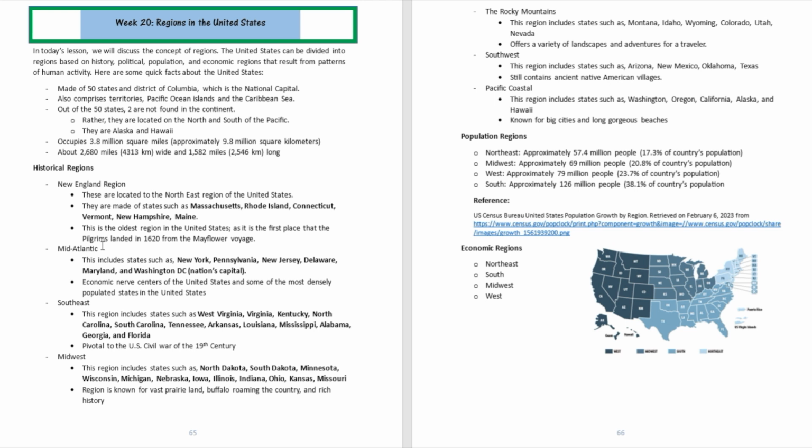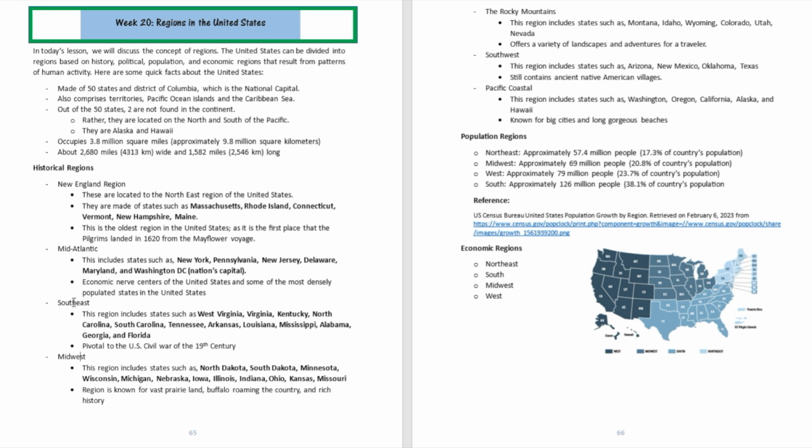Alright, now the second region is the Mid-Atlantic region, which includes states like New York, Pennsylvania, New Jersey, Delaware, Maryland, and Washington, D.C., which is the nation's capital. It contains the economic nerve centers of the United States and contains some of the cities that are most densely populated in the United States.